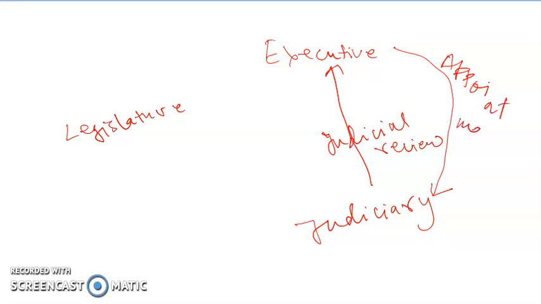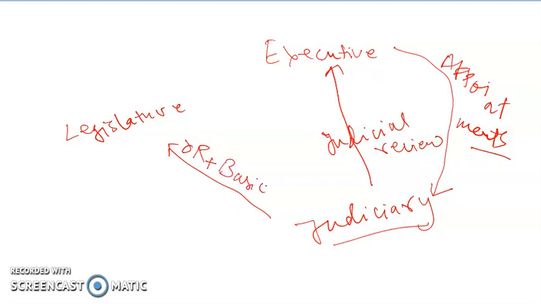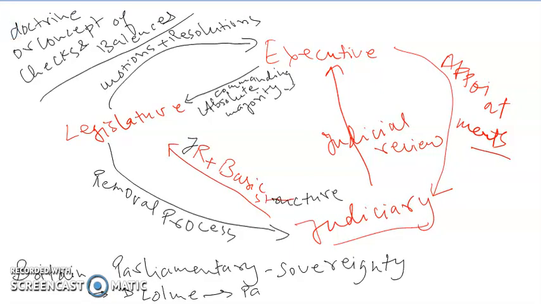So by the means of appointment, executive can have control over judiciary. Judiciary has control over legislature by the means of judicial review, as well as the doctrine of basic structure. Legislature has control over judiciary by the way of removal.